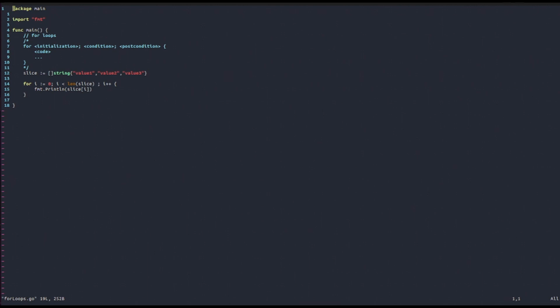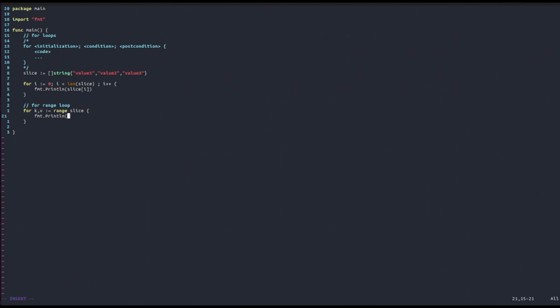But another way to do this, and this is maybe faster to write, is to use the for range loop. So how can we do that? We will say for, then here we need to specify 2 elements. That is the key value pair, so key and value. And then we will use the colon equal range, and then we will specify the slice inside of which we want to loop over. And then let's try to print this out.